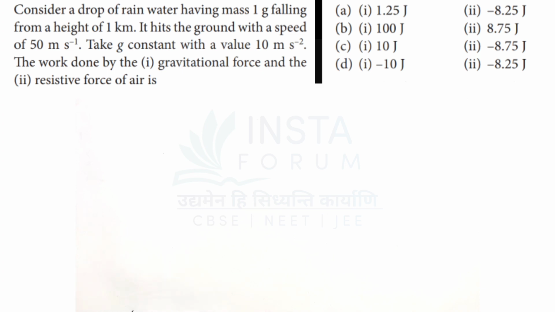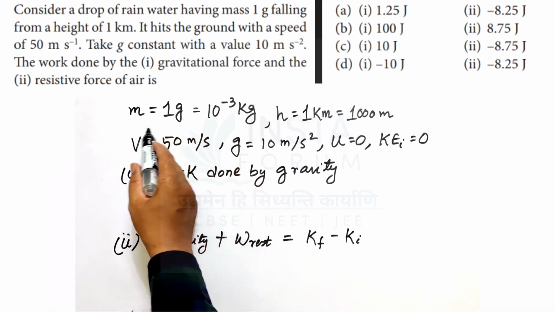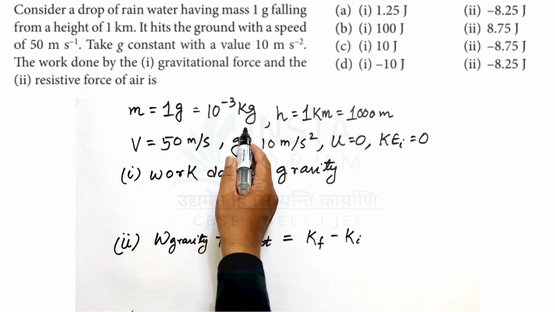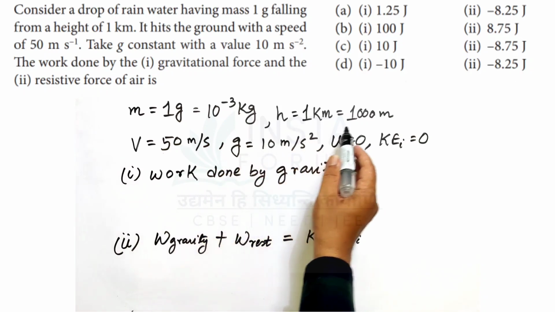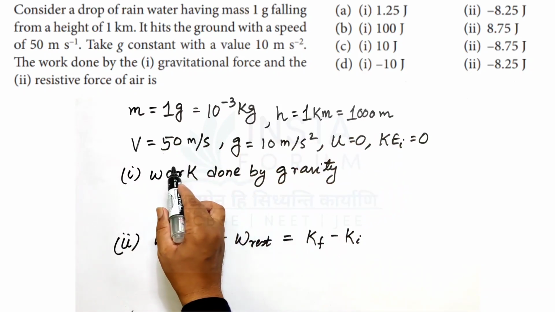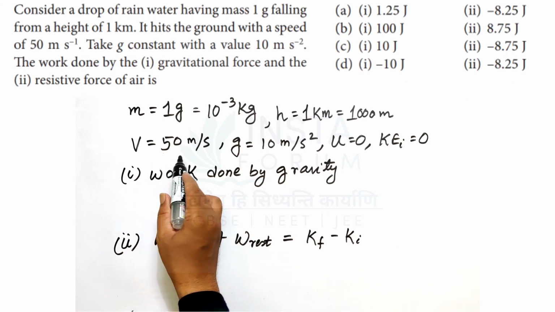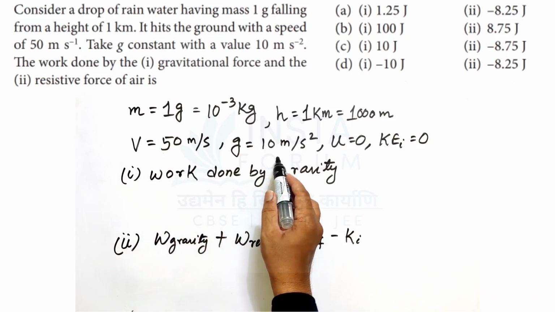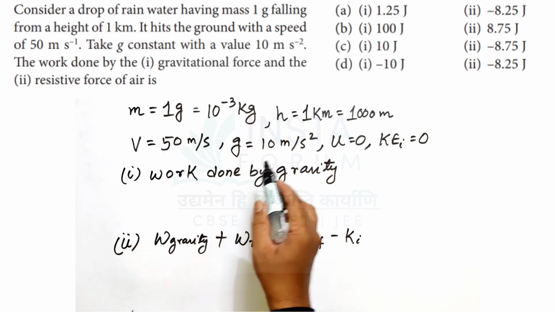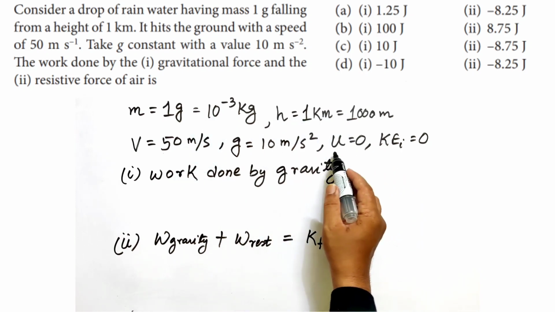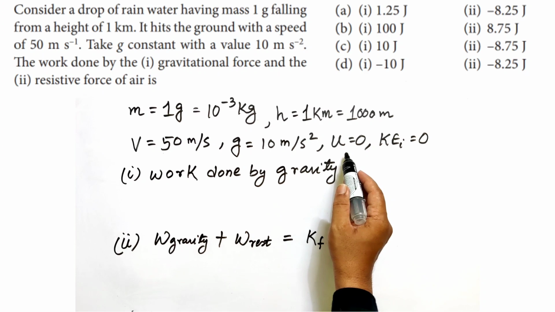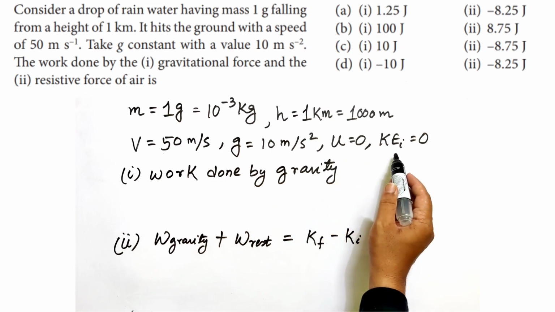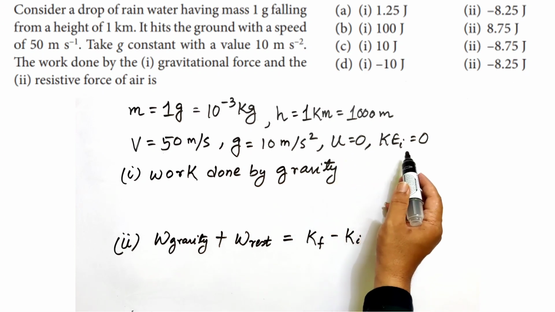Okay. So first we'll write down all the data given. Mass is 1 gram, that is 10 to the power minus 3 kg. Height is 1 kilometer, 1000 meter. In SI units we have to write. Final velocity is 50 meter per second. The value of g we take as 10 meter per second square, as given in the question. And initial velocity will be 0 as it is starting from rest, so initial kinetic energy will also be equal to 0.